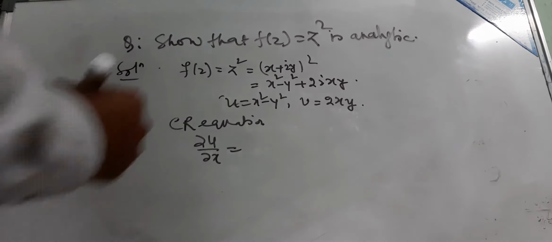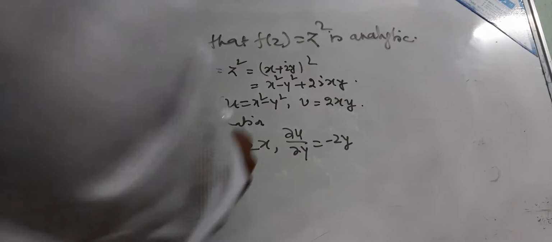Then ∂u/∂y equals -2y. Find ∂v/∂x: ∂v/∂x equals 2y. And ∂v/∂y equals 2x.